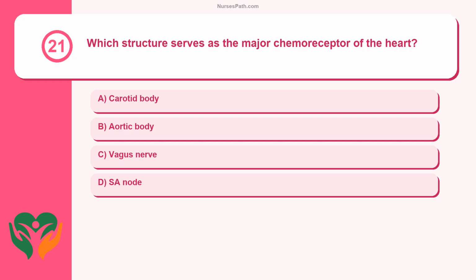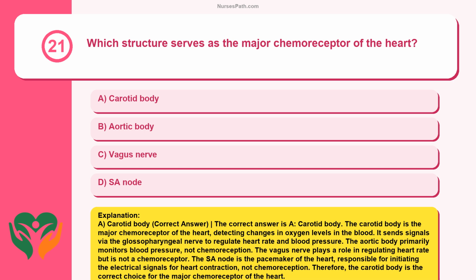Question 21. Which structure serves as the major chemoreceptor of the heart? Carotid body, aortic body, vagus nerve, SA node. A. Carotid body. Correct answer. The correct answer is A. Carotid body. The carotid body is the major chemoreceptor of the heart, detecting changes in oxygen levels in the blood. It sends signals via the glossopharyngeal nerve to regulate heart rate and blood pressure.